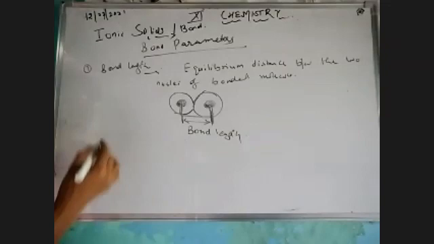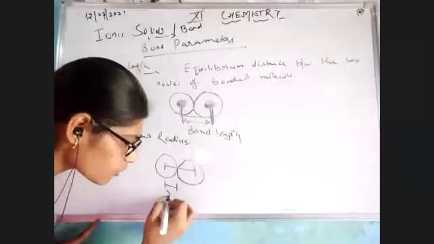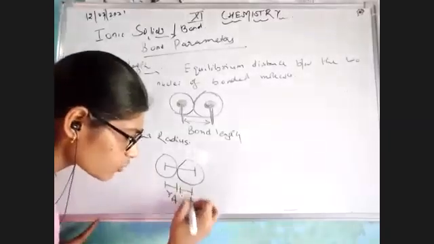So what is covalent radius? It is approximately, if I take the same example, these atoms are made by the covalent bond and there is the distance. This is known as RA. This is known as RB.